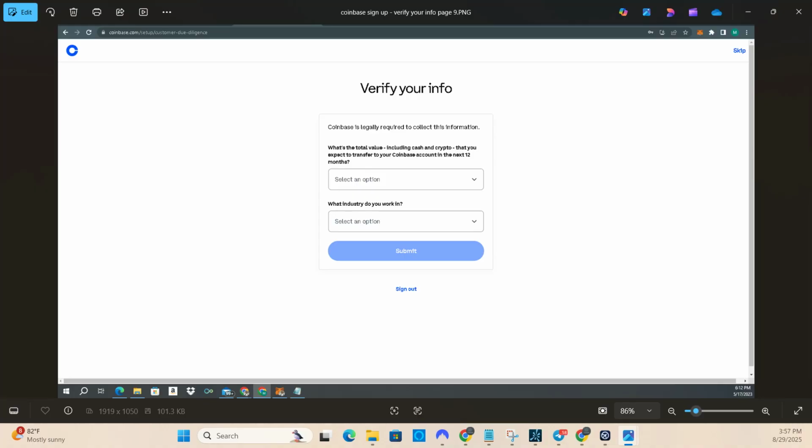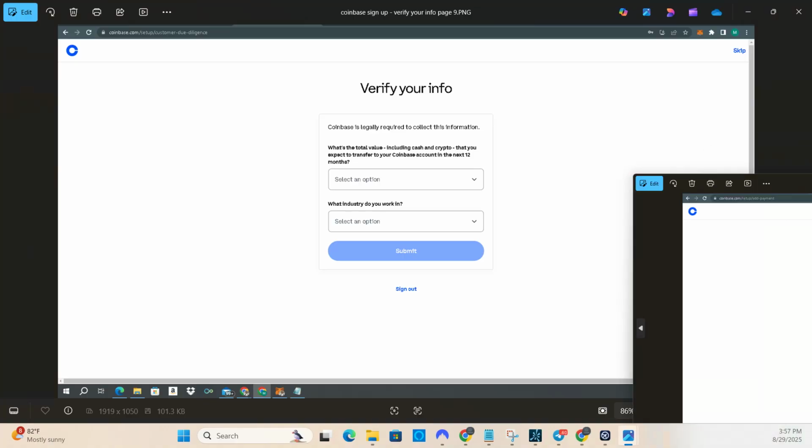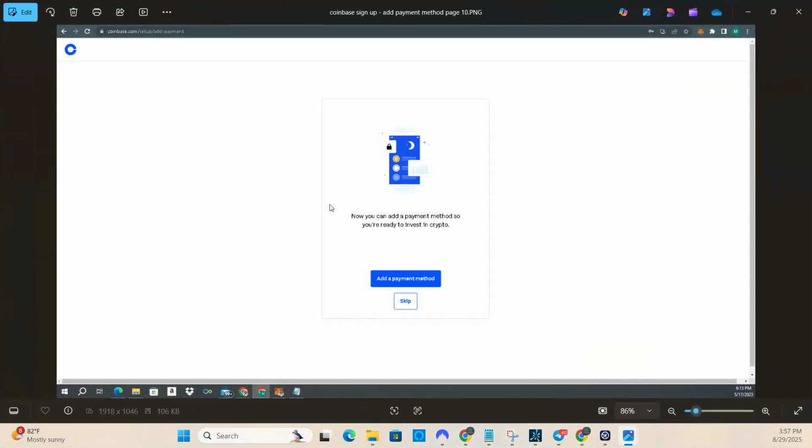After you let them know what industry you work in, then you'll be brought to the final part of this process where you actually can add your payment method. Now, you can set up your bank account through your routing number and account number directly. You can set up your checking card or your bank card, right? You also can set up PayPal. There are a few different methods that you can use as a payment method in order to get money into the cryptocurrency market. But once you set this up, you'll be good to go.